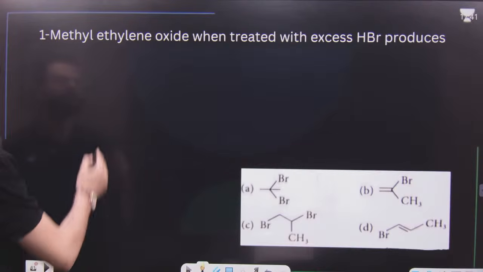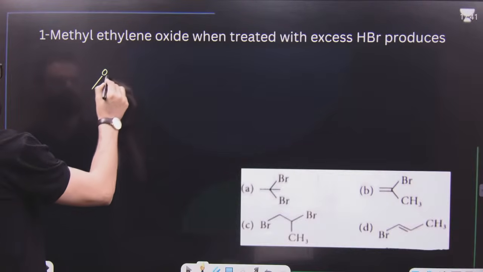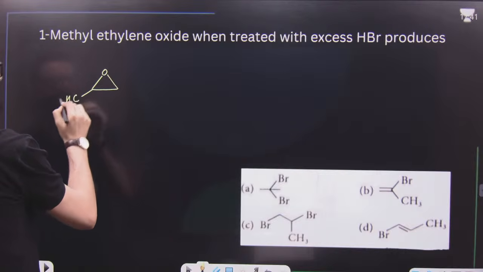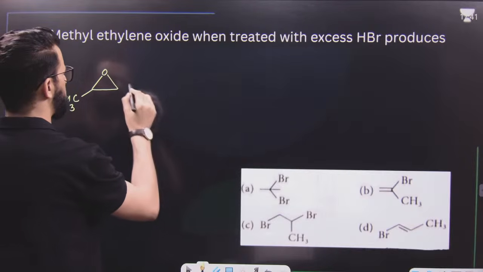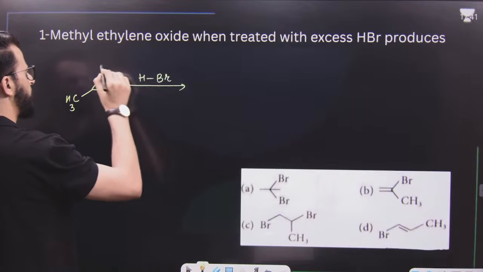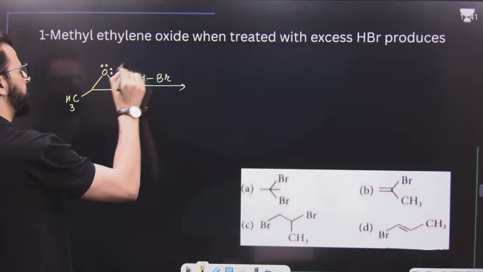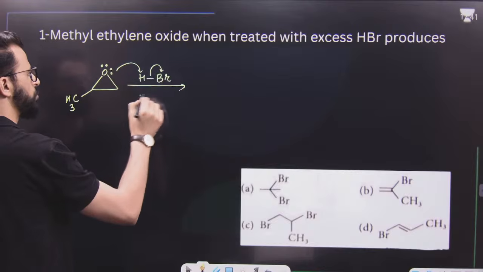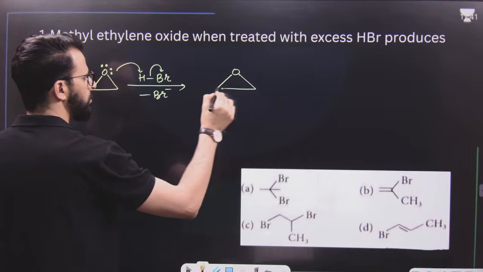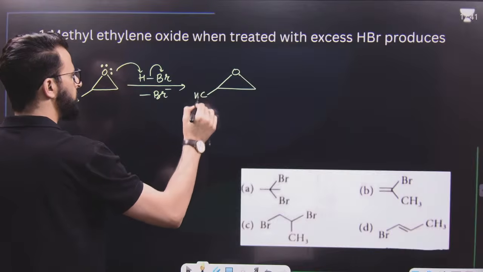1-methyl ethylene oxide. It is ethylene oxide, and there is 1-methyl, it means this one. This on treatment with excess HBr. Have a look. On treatment with HBr, it will attack from this position, and it will first generate a protonated ether here.